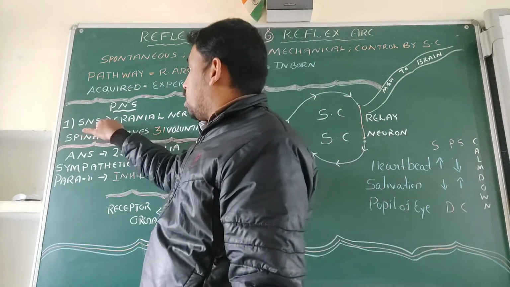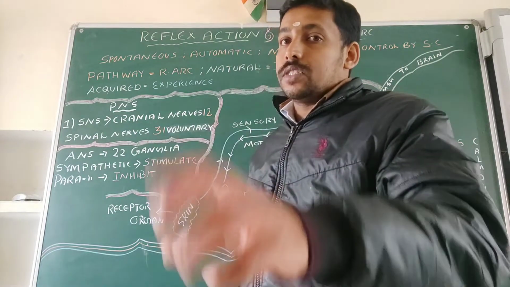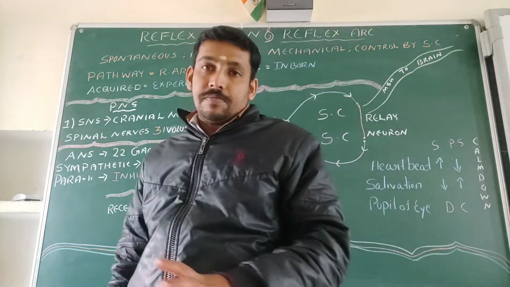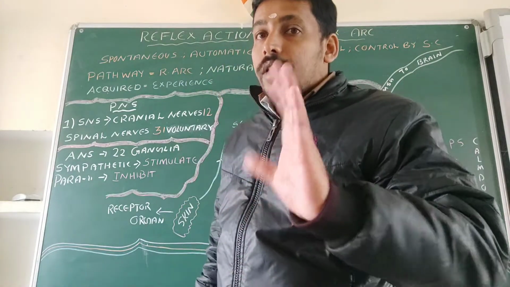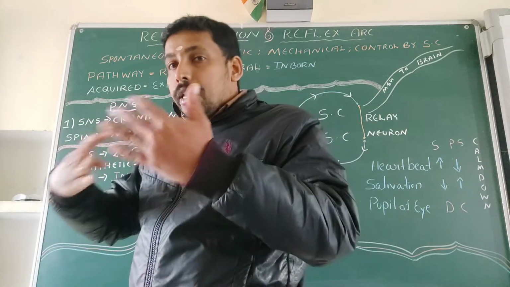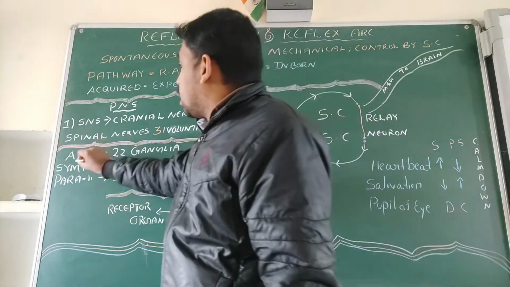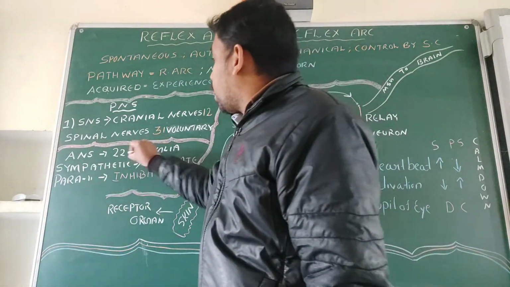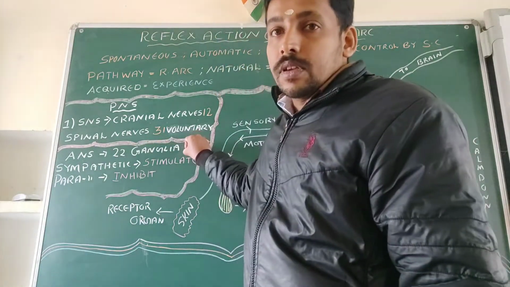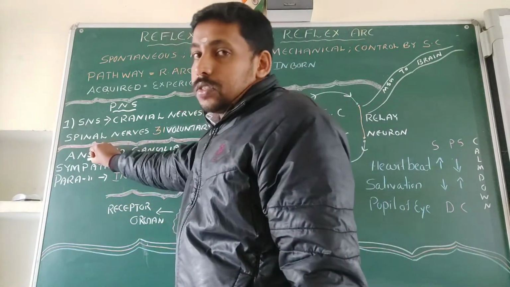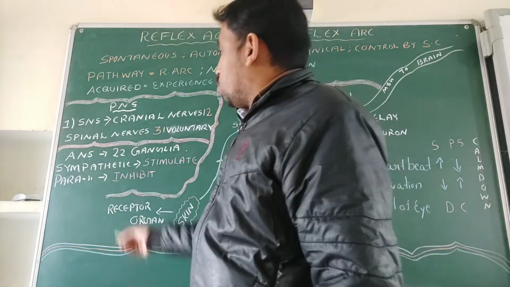The main function of the somatic nervous system is to control all the voluntary movements of the body. Okay, they will control the voluntary actions. Then what about the involuntary actions? That will be controlled by another system that is known as the autonomic nervous system. It contains around 22 pairs of ganglia. It will bear so many nerves, and this autonomic nervous system is again divided into two,